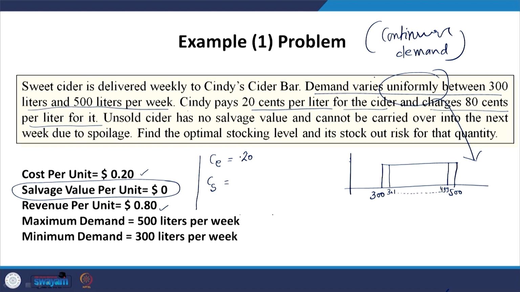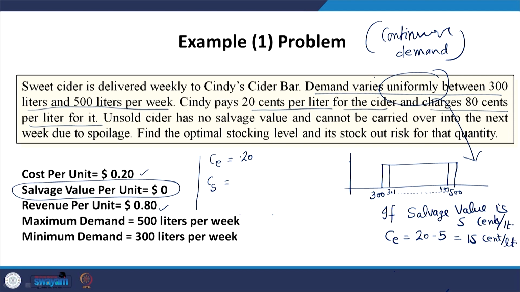For example, if the salvage value were 5 cents per liter, then the excess cost would be 20 cents minus 5 cents, that is 15 cents per liter.